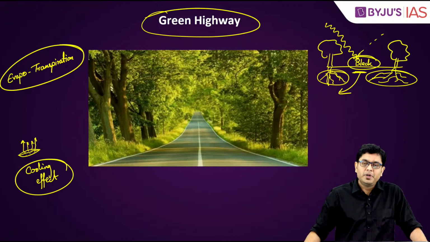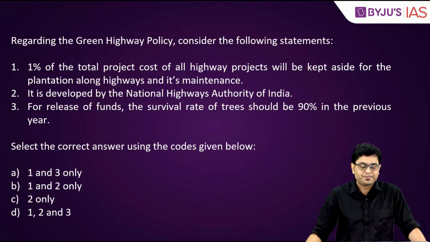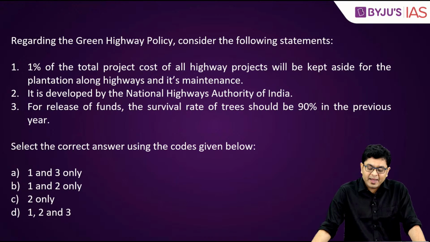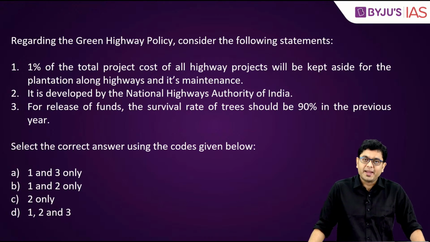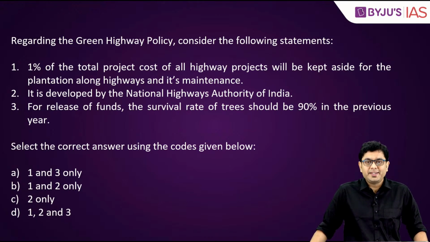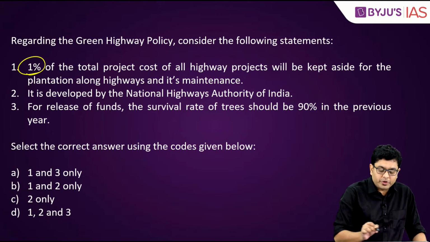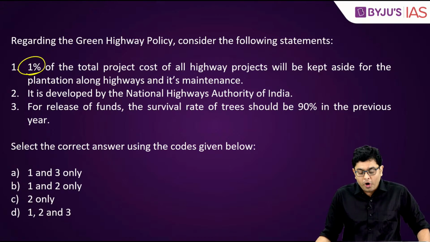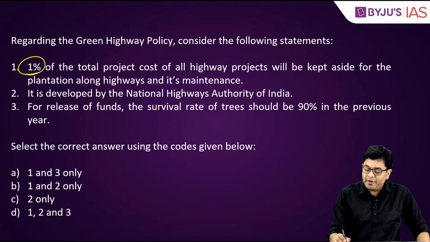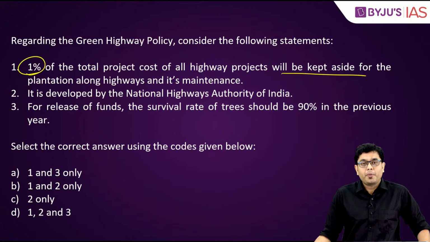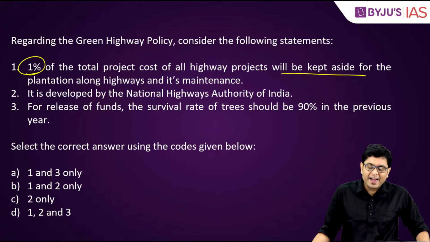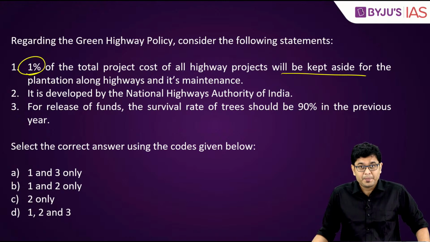Okay? Now, let us take a look at the question. Regarding the Green Highway project, consider the following statements. 1. 1% of the total project cost of all highway projects will be kept aside for plantation along highways and its maintenance.